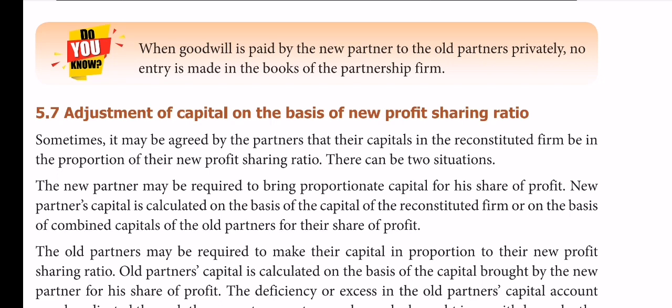Sometimes the old partner may be asked to bring a few more amount as further capital, or if there is any excess capital already brought in, he can withdraw that capital. So capital is to be adjusted on the basis of the new profit sharing ratio. With that, all those adjustments one after one we have finished.